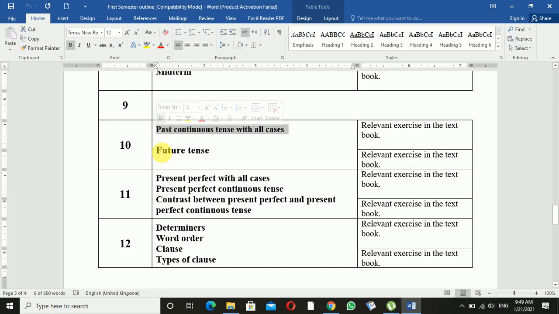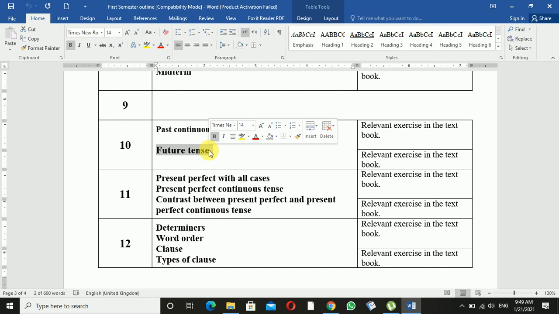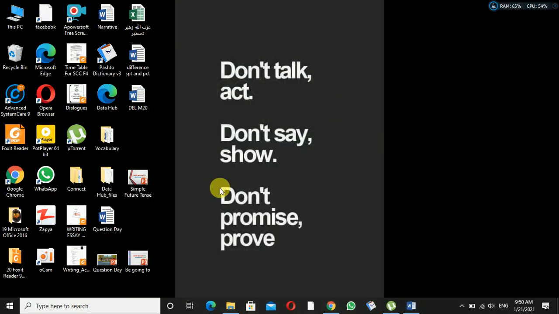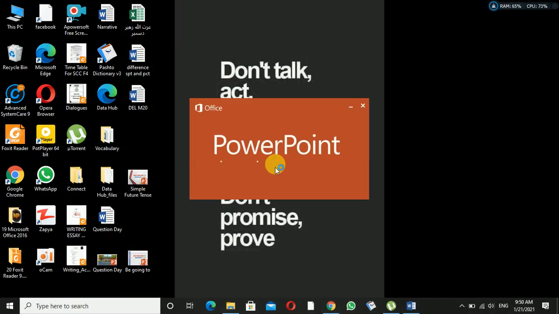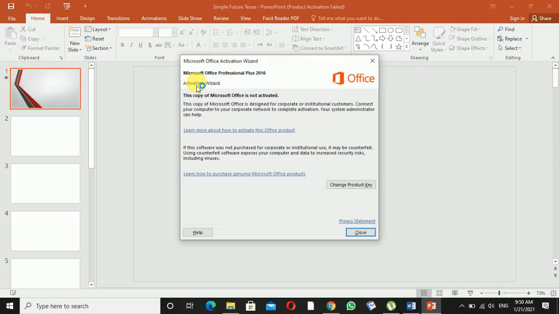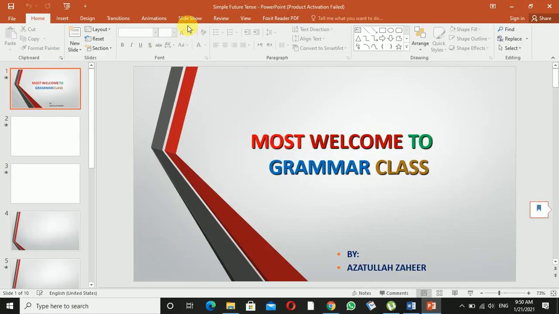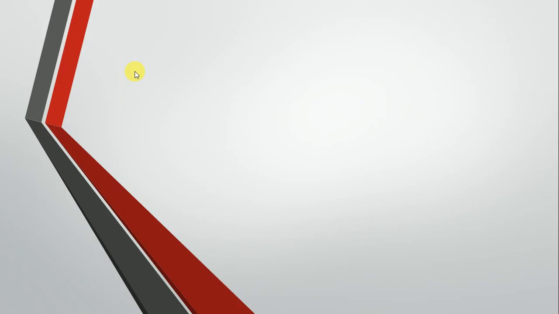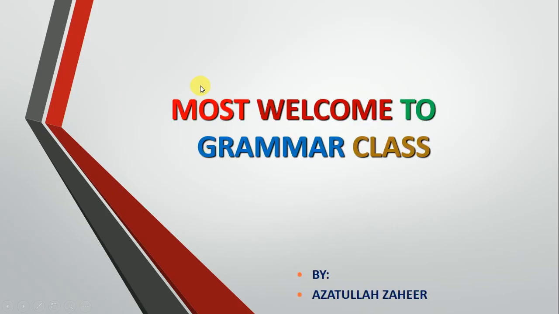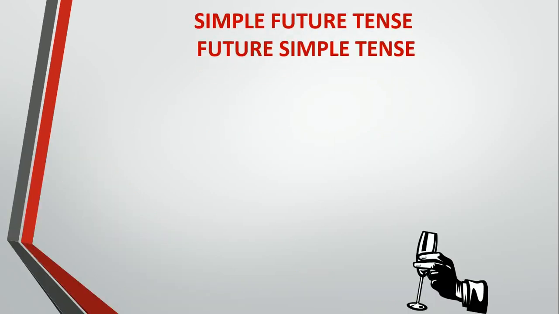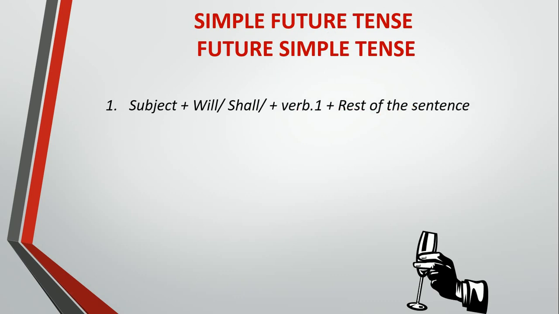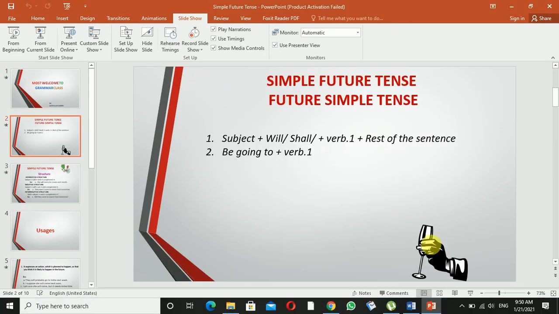Today I have come with a new tense, which is the future simple tense. So let's take it up today with simple future tense. First of all, we'll talk about its explanation, that is, why do we call it simple future tense? So most welcome to grammar class, as you can read it here as well. It can be called simple future tense or future simple tense, right?